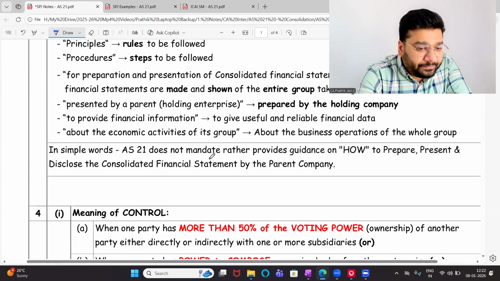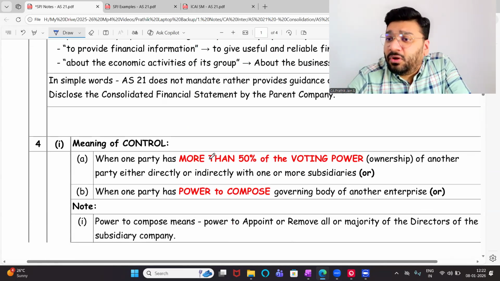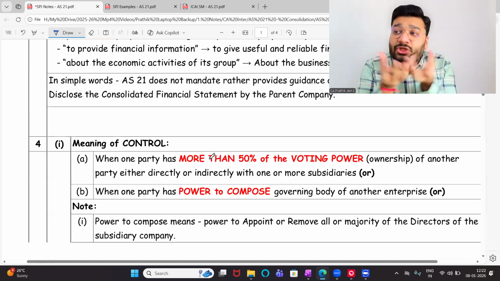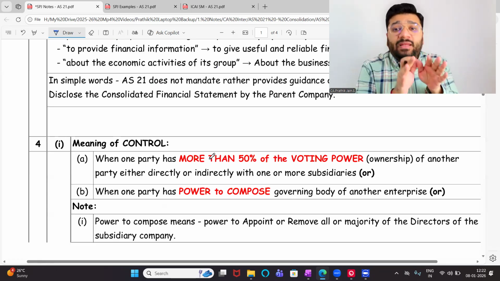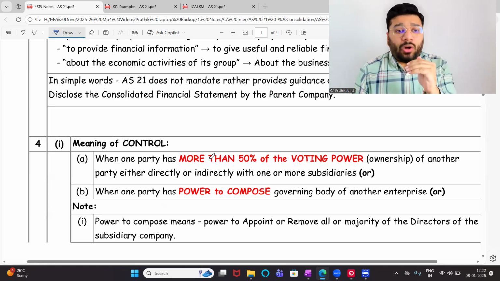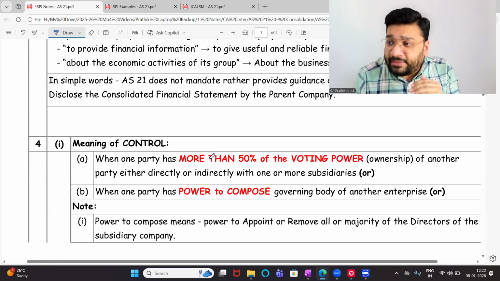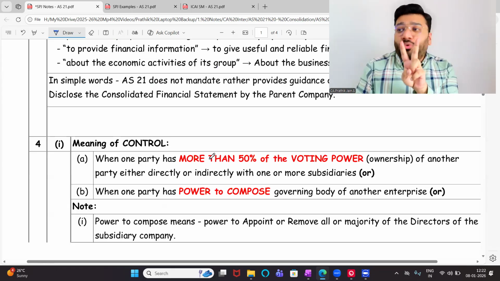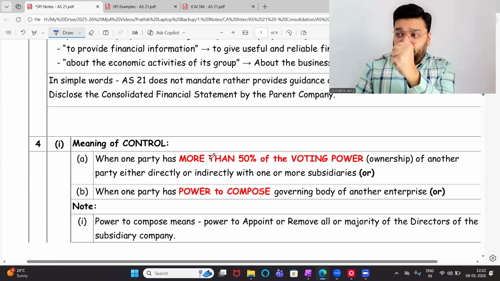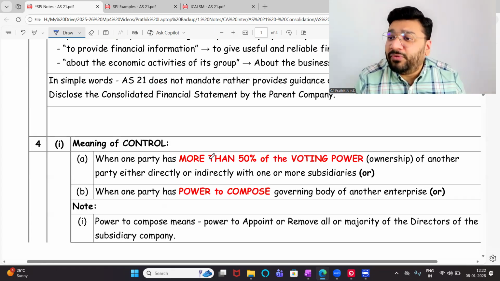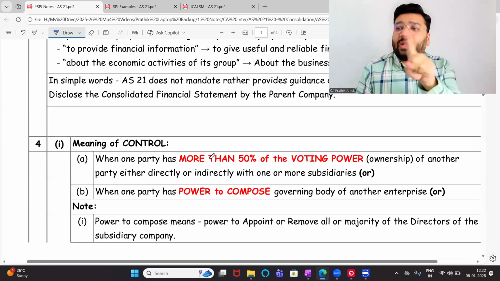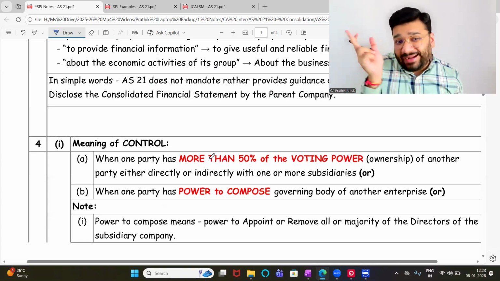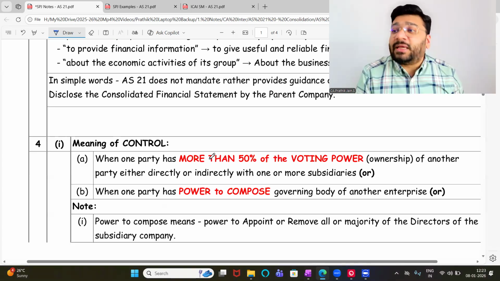Okay, not okay. Now, for you to present CFS between two companies, what relation should be there? Very good. There should be a relation of holding and subsidiary. Now, how do you call one company as a holding company of another entity? How does a company become holding company of the other entity? For that, any one of the two conditions needs to be satisfied. For that, you have to gain the control. To gain the control, there are two conditions that have been laid down. Any one, if you satisfy, you have control. And if you have control, then you are said to be holding company of that other entity. And that other entity becomes your subsidiary company.